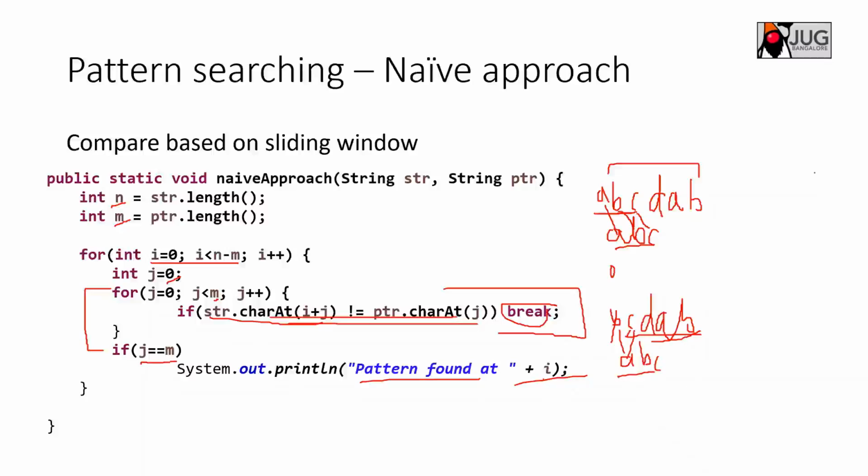Again it tries to match, no, so then i will be incremented. This is the last one, because you are going till n minus m, right? So D and A try to match. They are not equal, right? So your loop will terminate here. So this is how it goes.